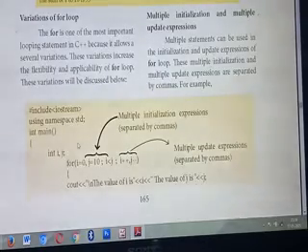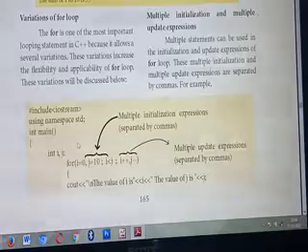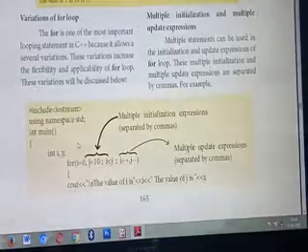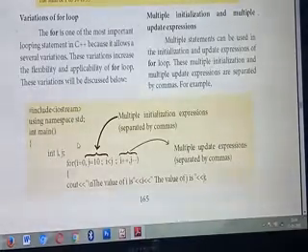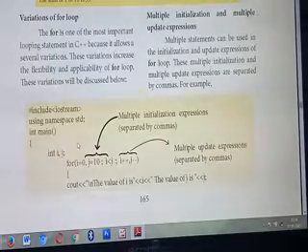So here you are going to make some variations in the for loop. Using these variations you can use it based on your wish. It is flexible.